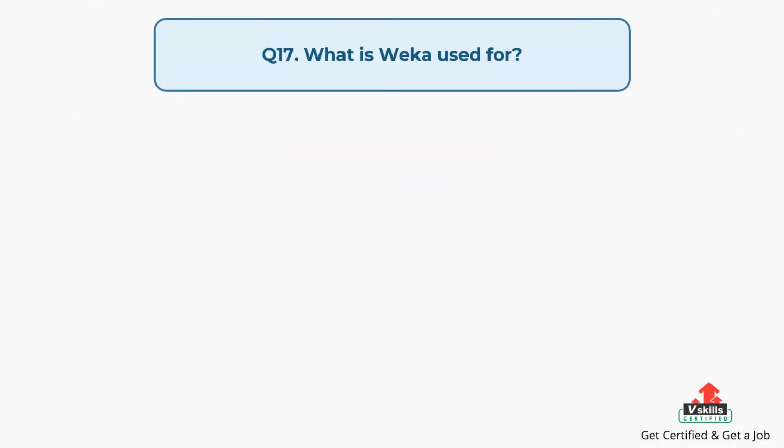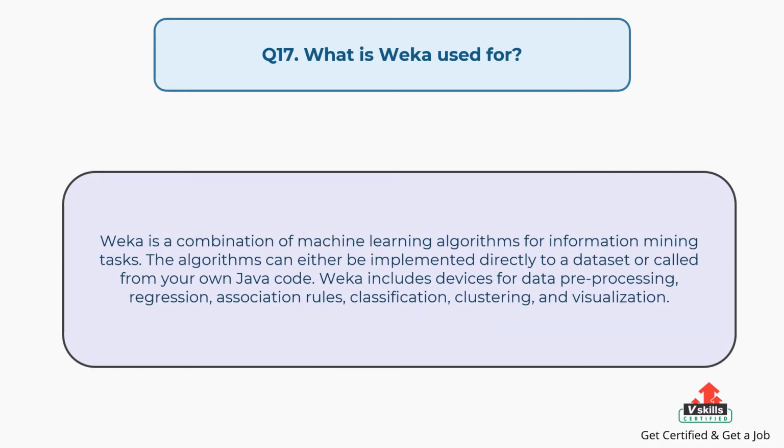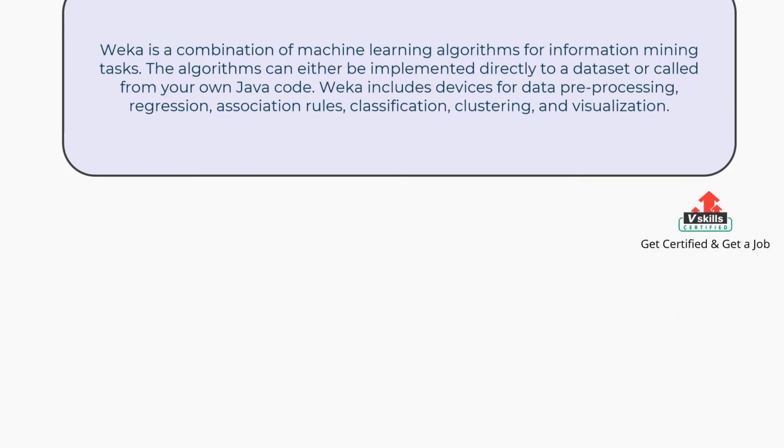Question number 17. What is Weka used for? The answer is: Weka is a combination of machine learning algorithms for information mining tasks. The algorithms can either be implemented directly to a dataset or called from your own Java code. Weka includes devices for data preprocessing, regression, association rules, classification, clustering, and visualization.